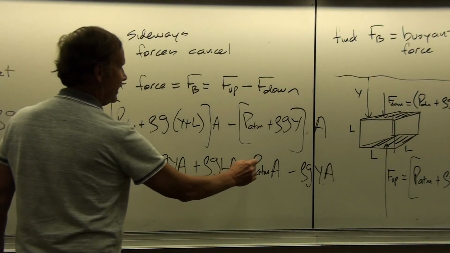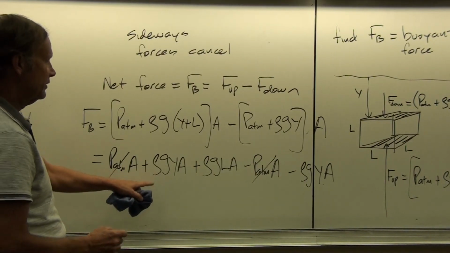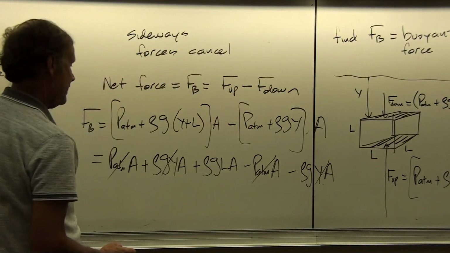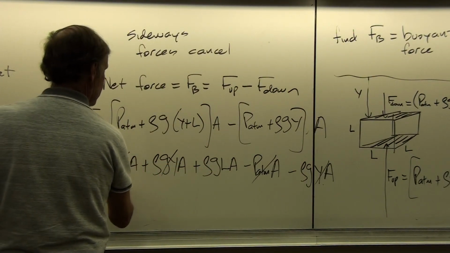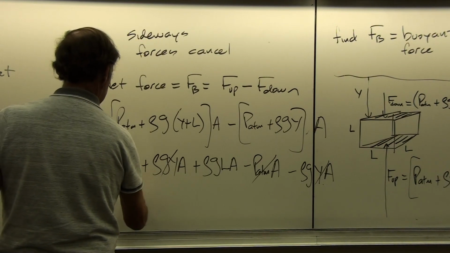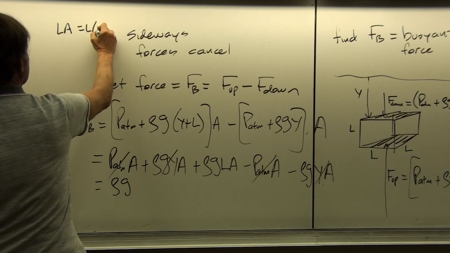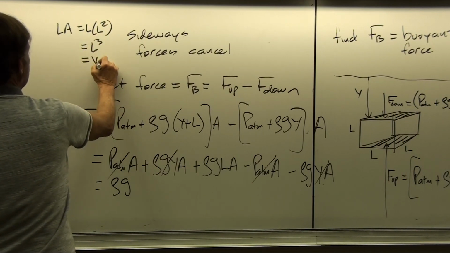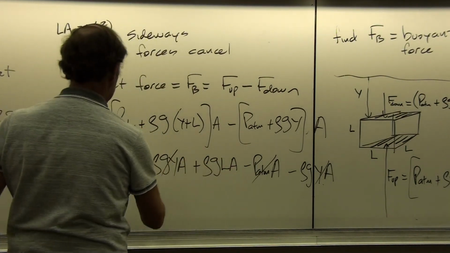Here's a plus P atmosphere A. There's a minus P atmosphere A. Here's a rho g y A minus rho g y A. So all we're left with is this middle term, which is rho g, that LA is just L times L squared, or L cubed, but that's the volume.